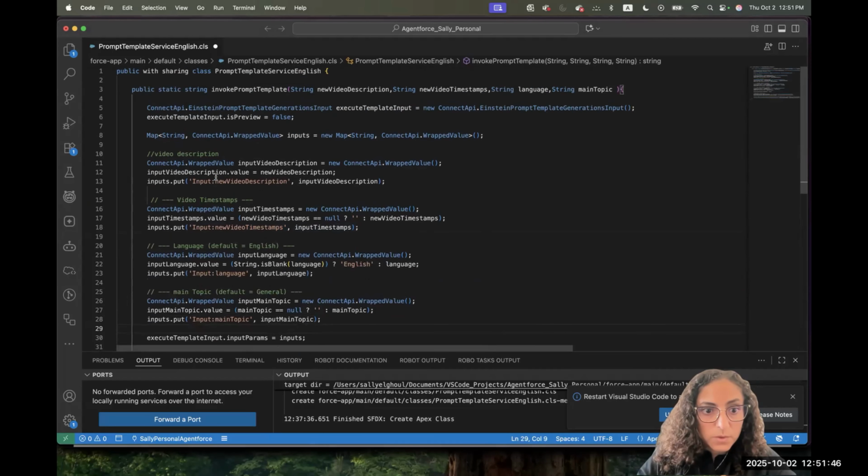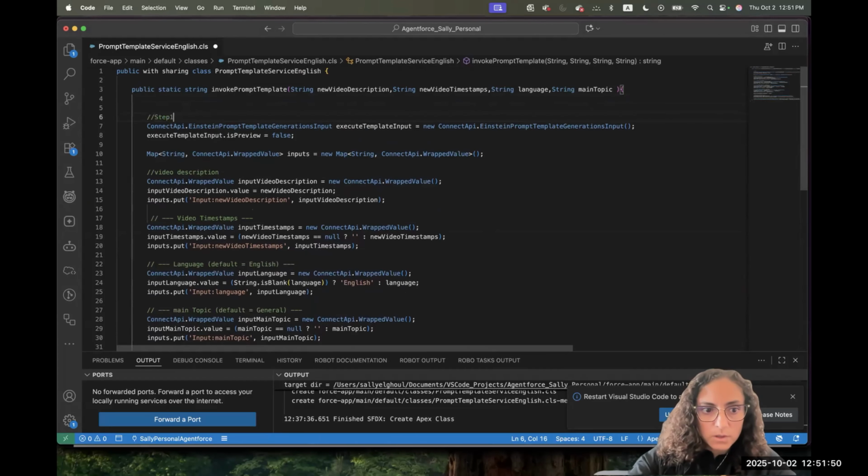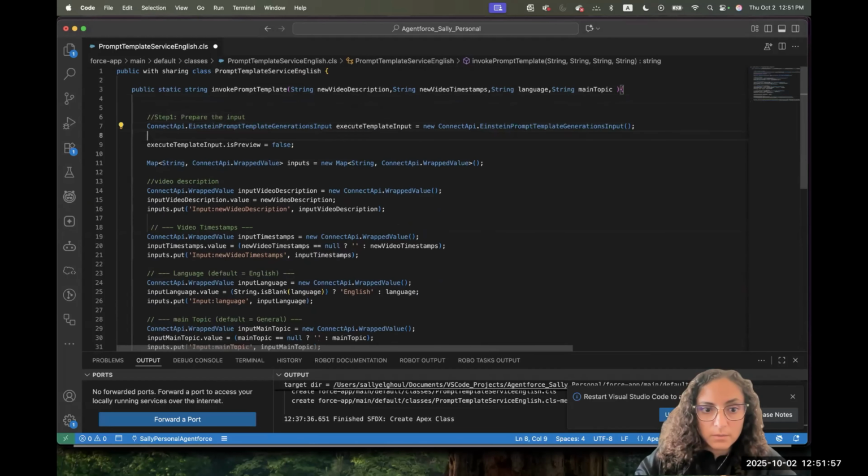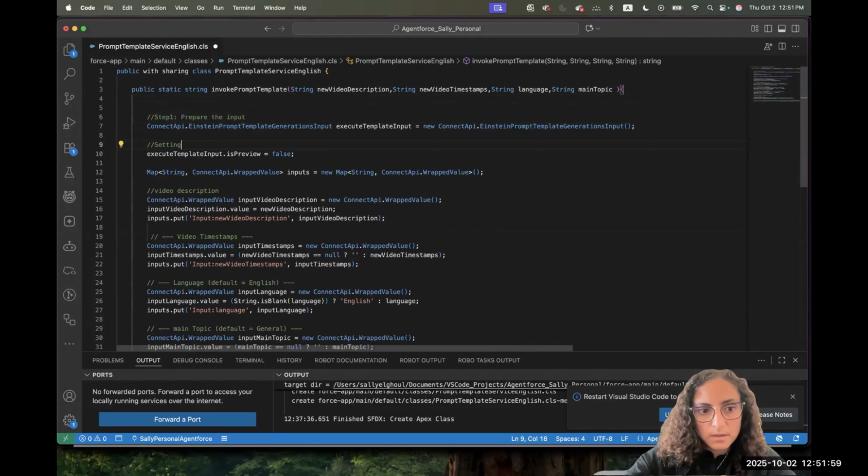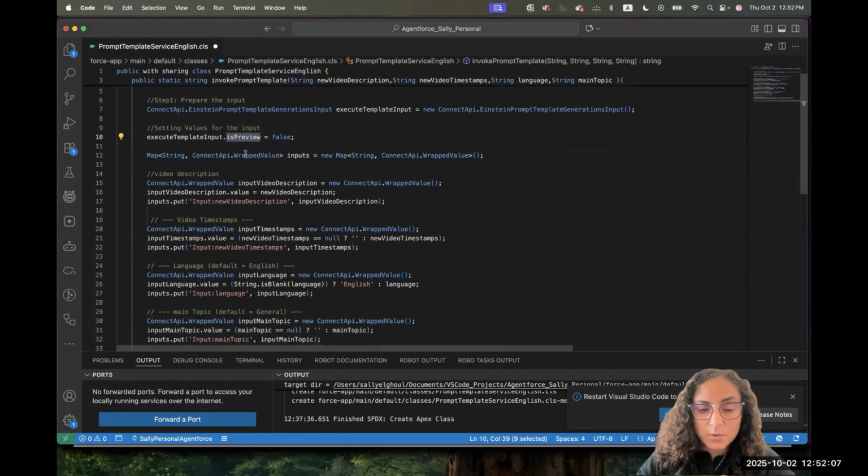Here we go. So let's summarize what we are doing. First, step one, prepare the input. We prepared the input that we'll be calling, and then we started setting values for the input. Some of the values are straightforward, they're just a property and we set the value, like is preview. And some of them are more complicated.